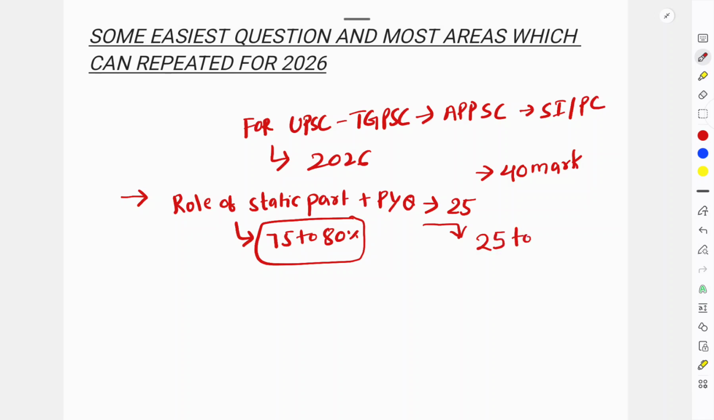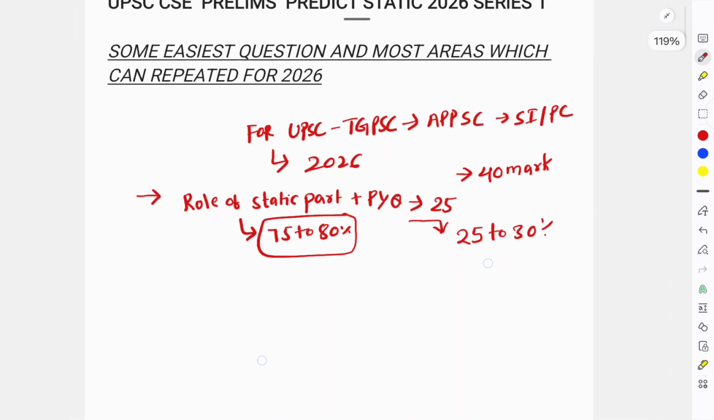25 to 30% will be from current affairs related static or current affairs. Directly they can ask also static part.